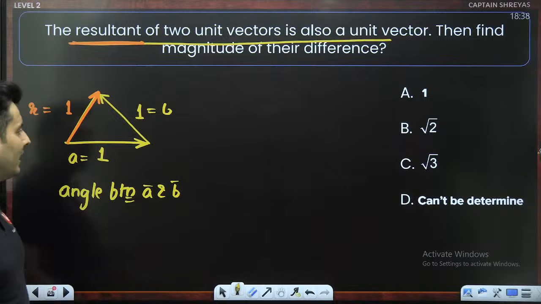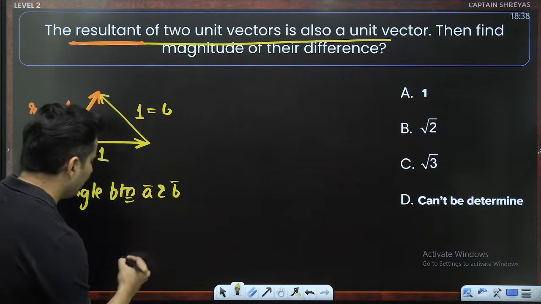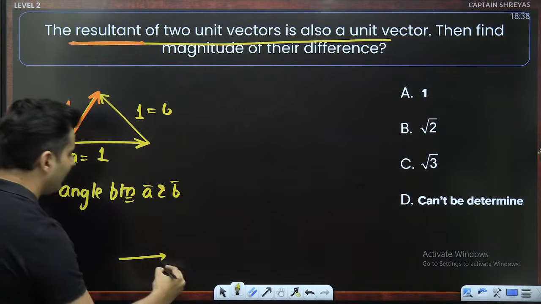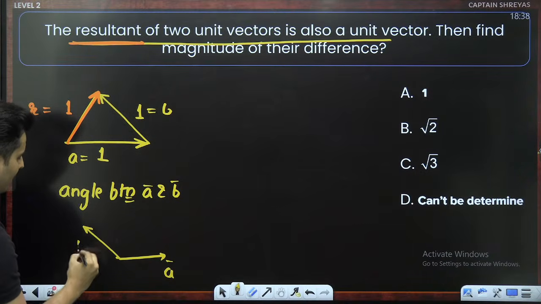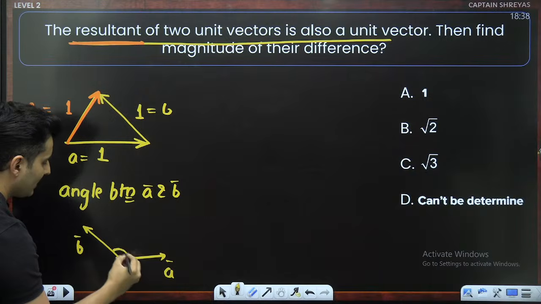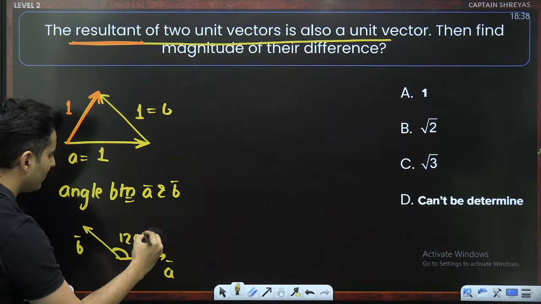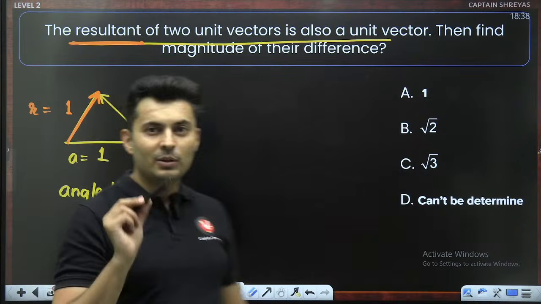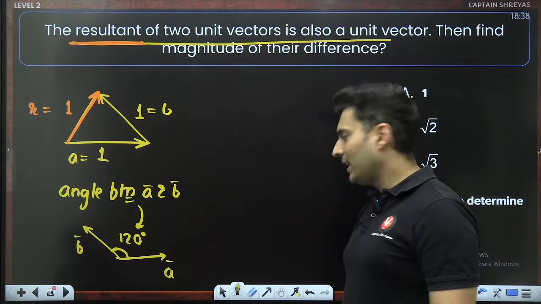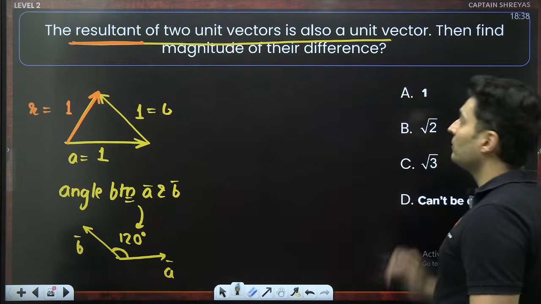The head is attached with the tail. So be very careful. If the A vector is like this, shift that B vector over here. And now this angle is the right angle, which is 120 degrees. This is the correct angle, 120 degrees. Got it? Now comes the next part of the question.